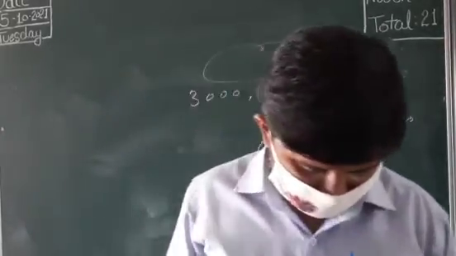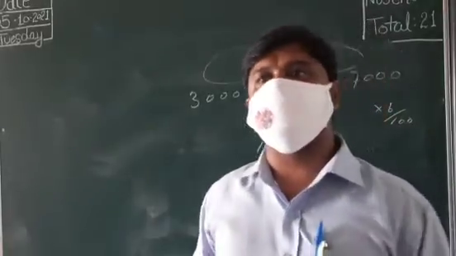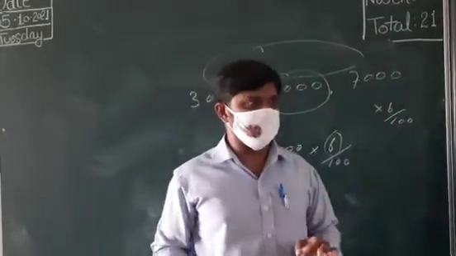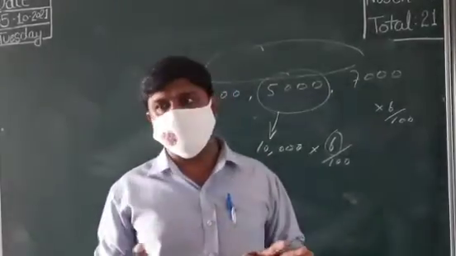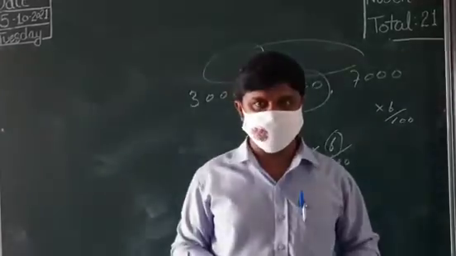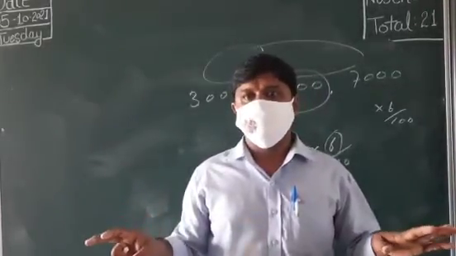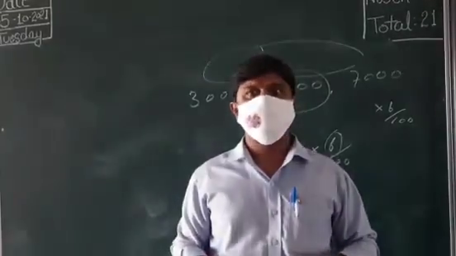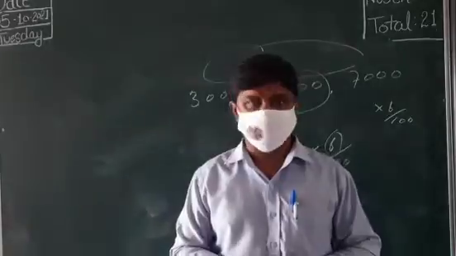Next is remuneration for partners' work. According to the Partnership Act 1932, there is no remuneration for any partner who works for the business. No salary for the partners who are working for the partnership firm.